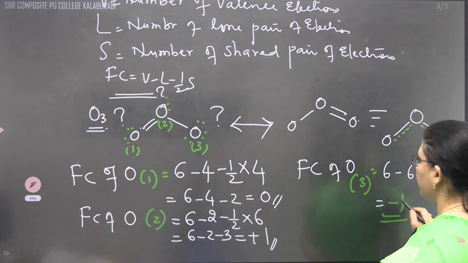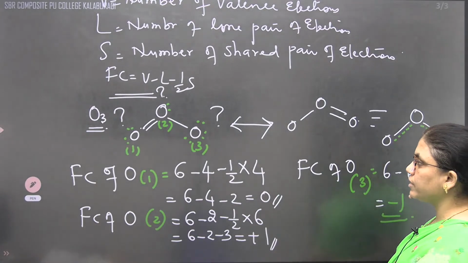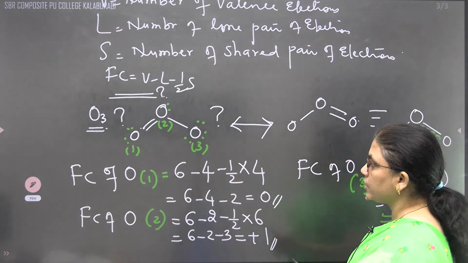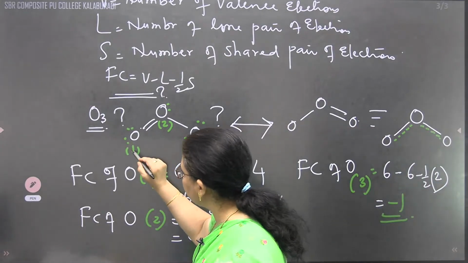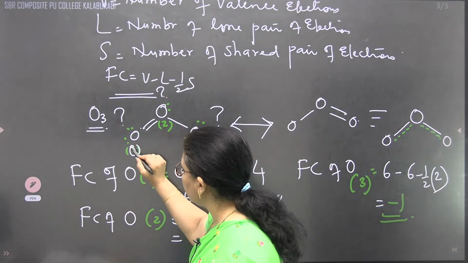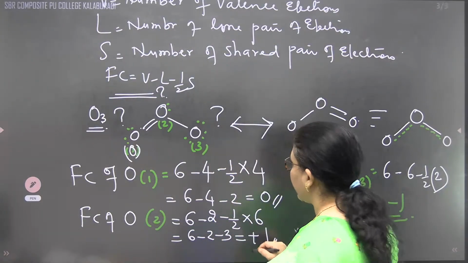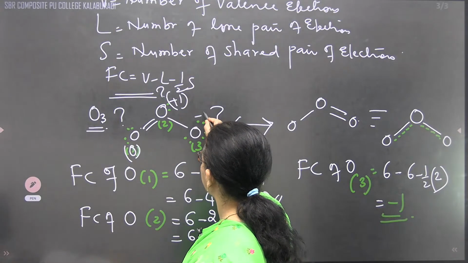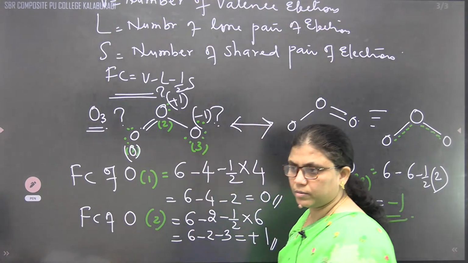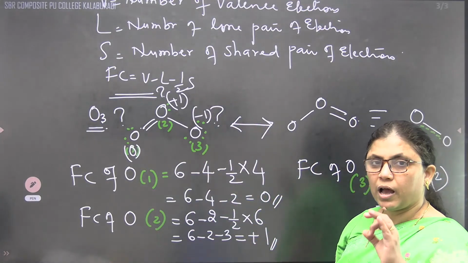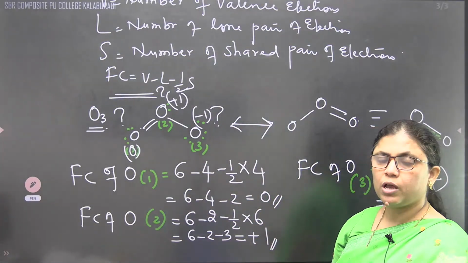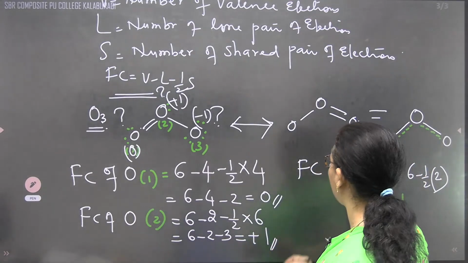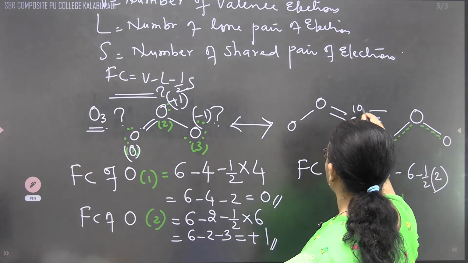Minus 1. Therefore, when you are writing the resonating structure or the formal charge, the oxygen carried by the double bond has no charge at all. This will be 0. And the second one gets the charge of plus 1, and the third one gets the charge of minus 1. As a whole, for a molecule, the total number of positive and negative charges are equal. That's why here also we can write it as 0.